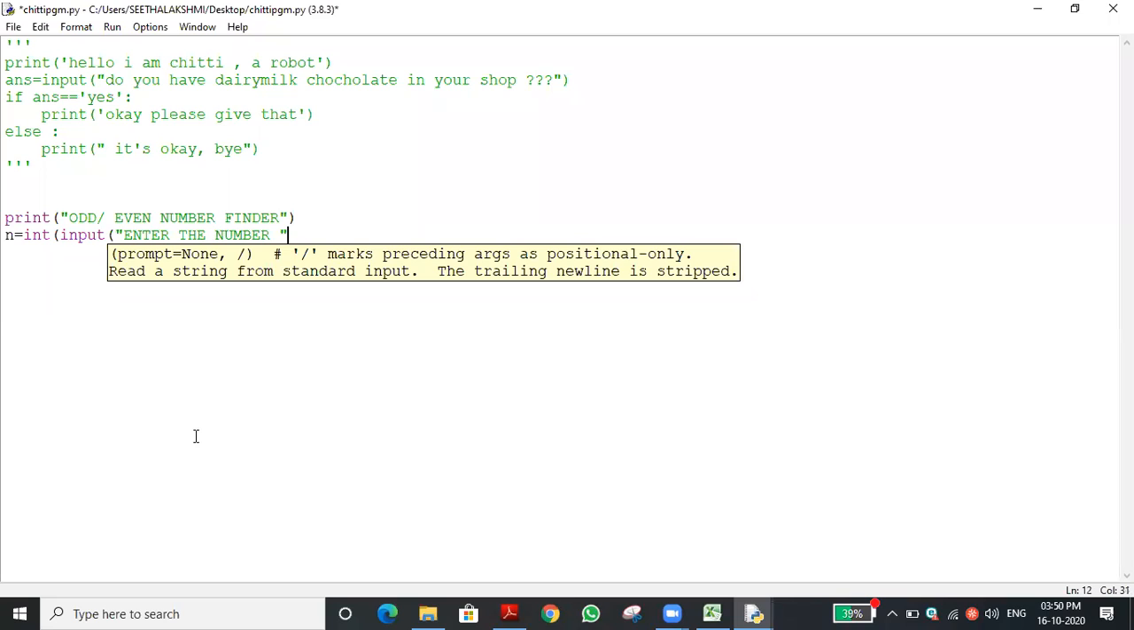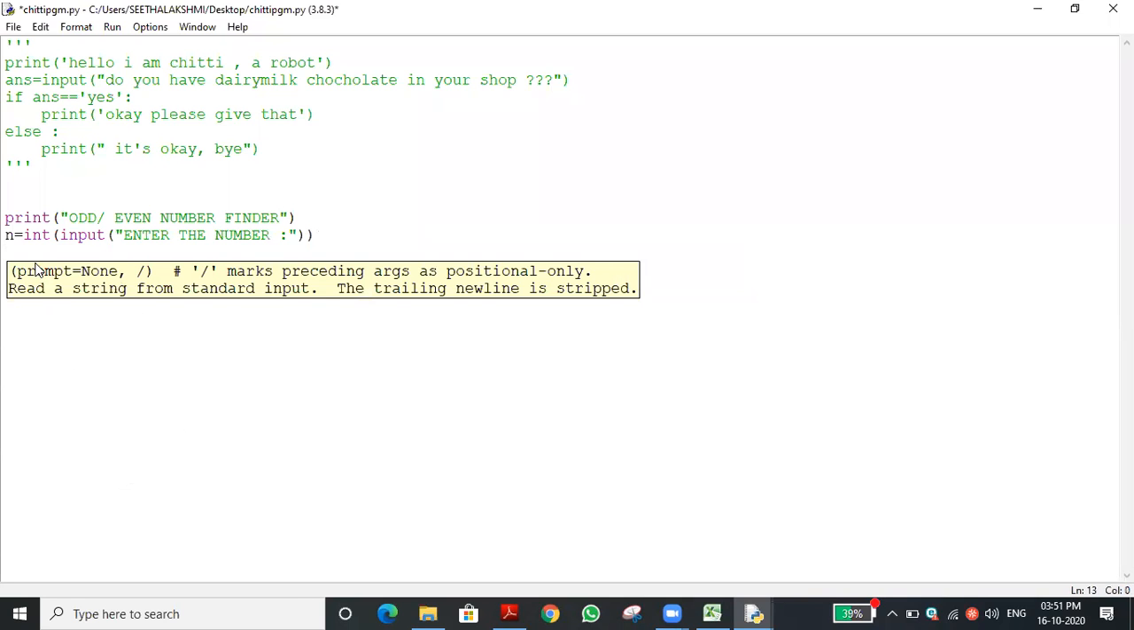So the number will get entered. I close the double quote and close the bracket. How many brackets did I open? Two parentheses, so I have to close two brackets. Now we got the number. The number will be stored in the variable n. Then n is storing the value which we entered.